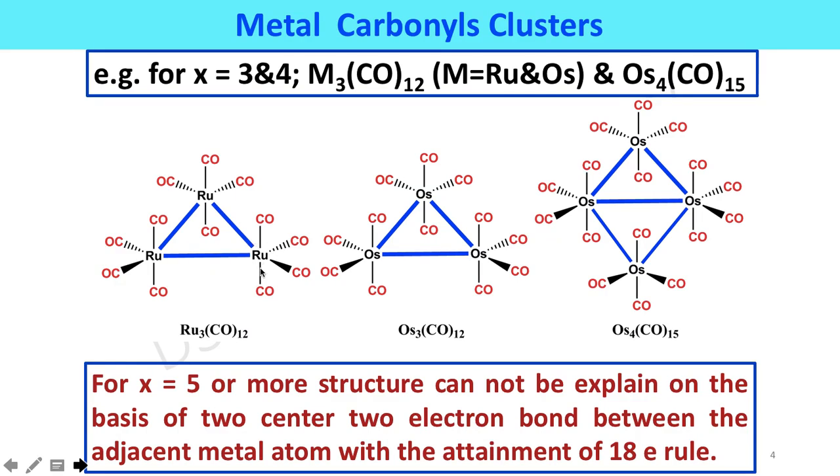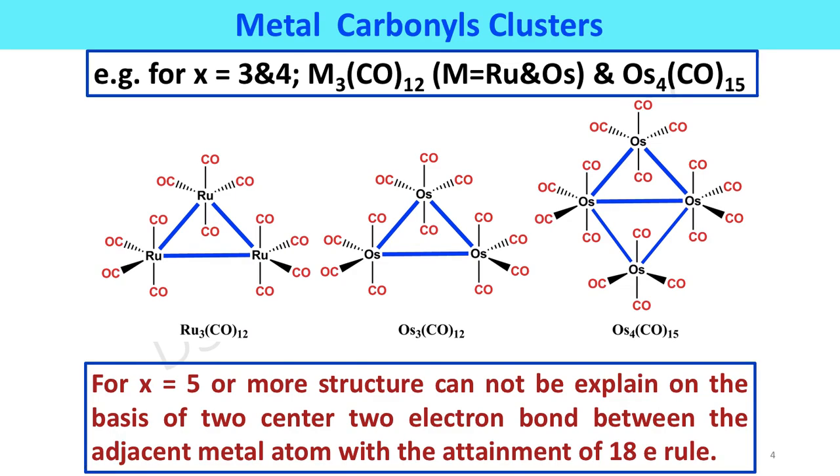This is a trinuclear ruthenium carbonyl complex and an osmium carbonyl complex. This is a tetranuclear osmium carbonyl complex. Their structures are given here, and they can be explained on the basis of the 2 center 2 electron bond and by use of the 18 electron rule.